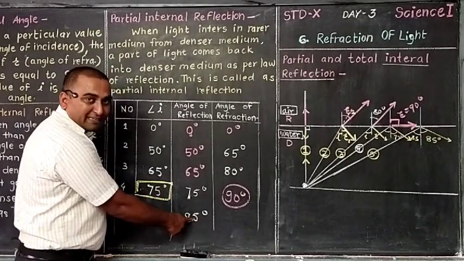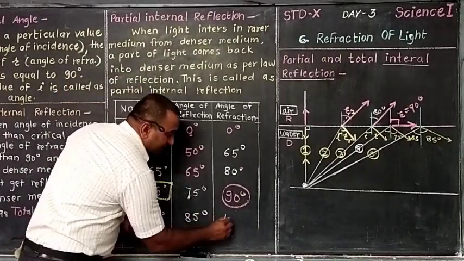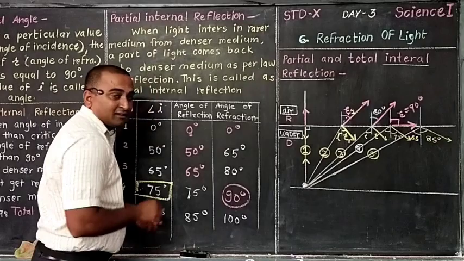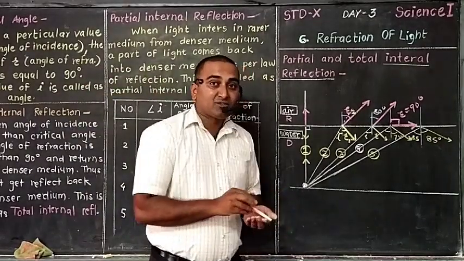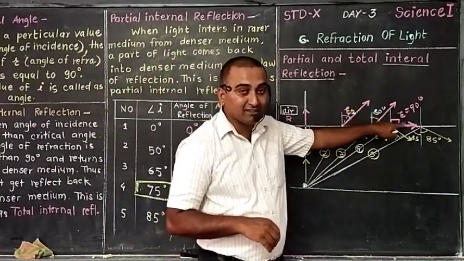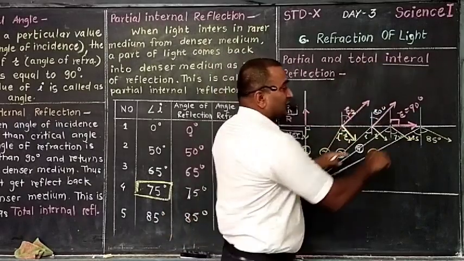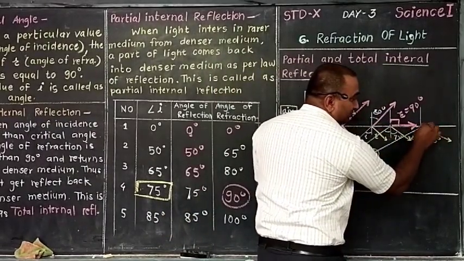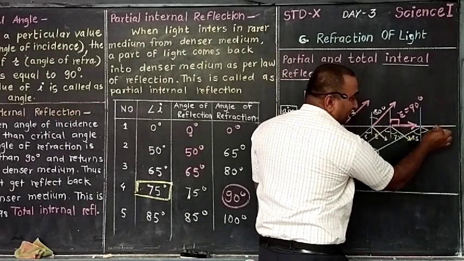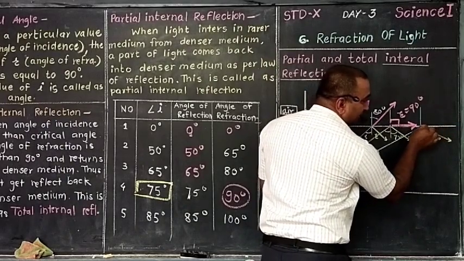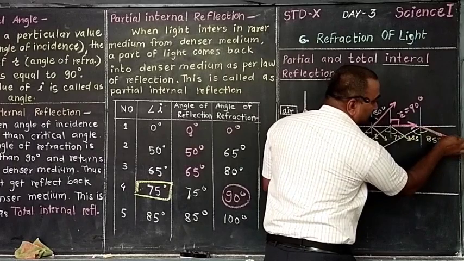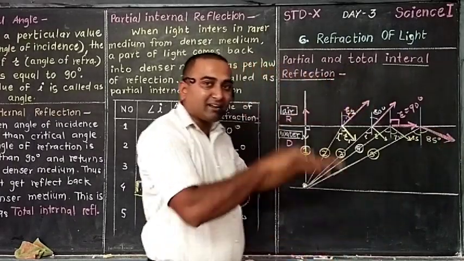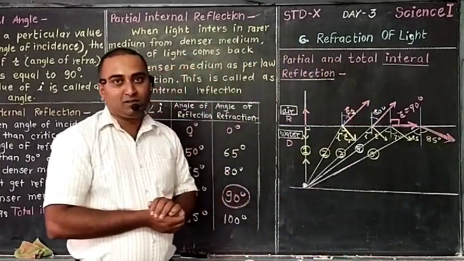If you increase by 15 degrees here, we are getting 100 degrees. That means the ray which was refracting in air, which was at 90 degrees, you should bring that down again. So all the rays are coming down now.